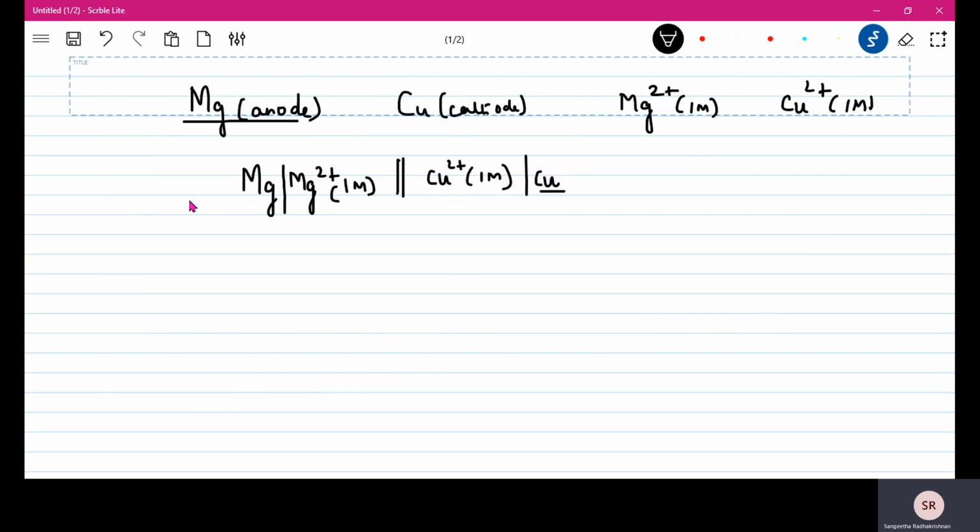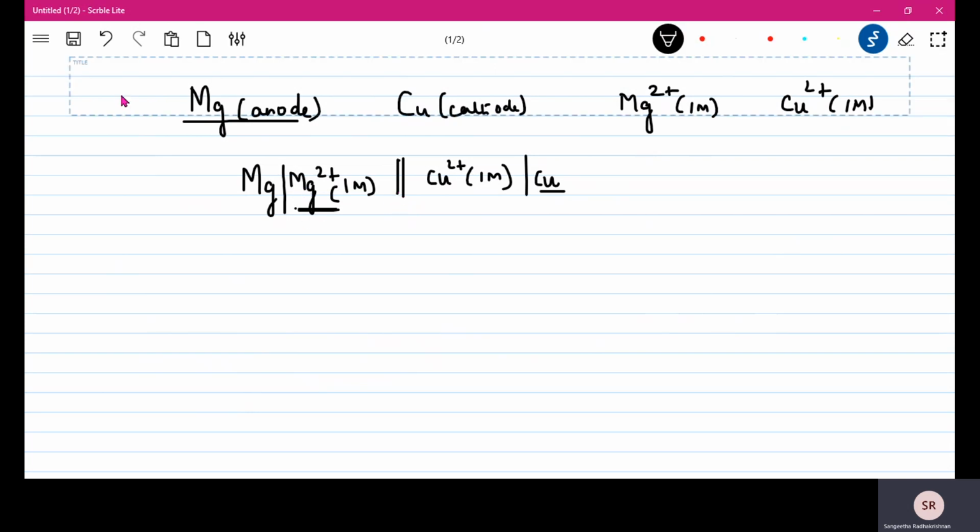So extreme right will be the cathode, which is the positive part. Extreme left will be the anode, which is the negative part. And in between you will have your aqueous solutions along with their concentrations, Mg2+ 1 molar, Cu2+ 1 molar, and you will show the salt bridge.